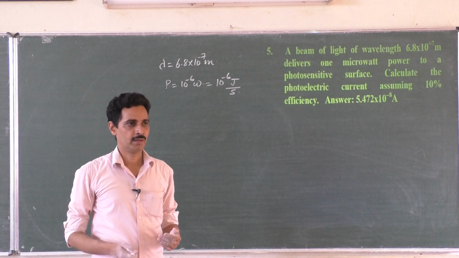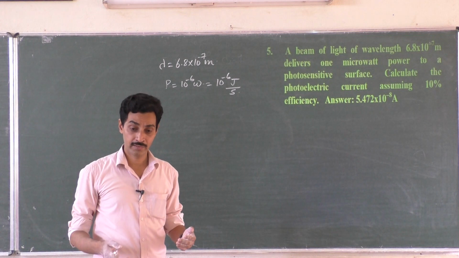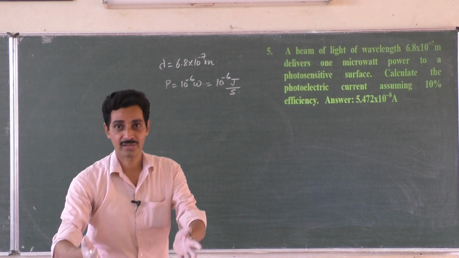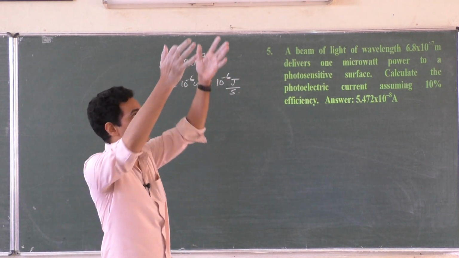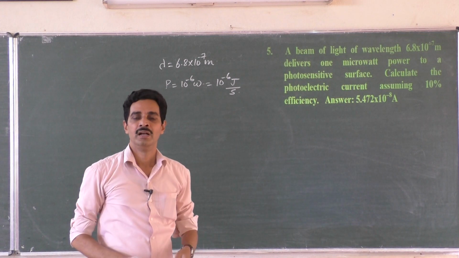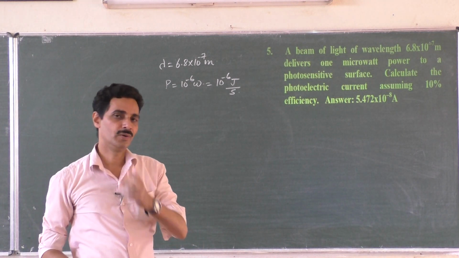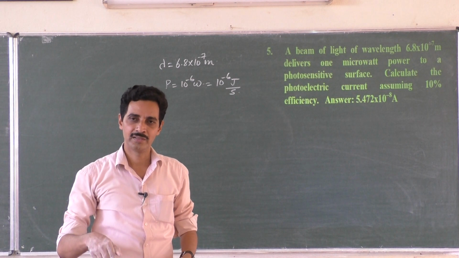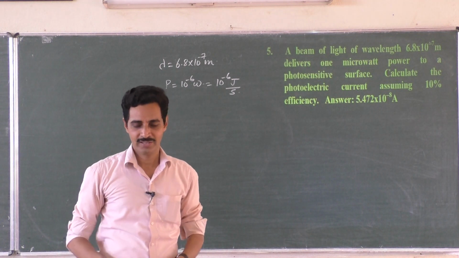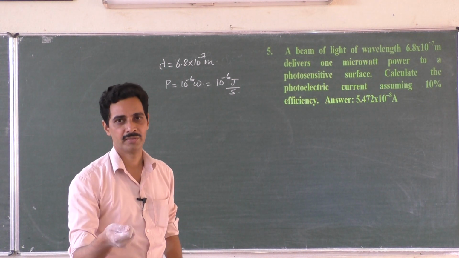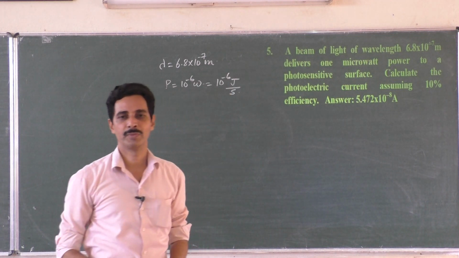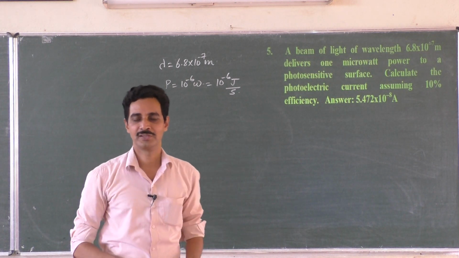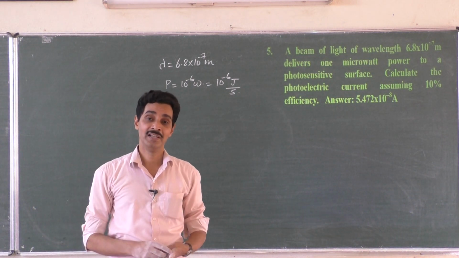A JCB or an earth mover can lift 100 kgs of soil from the bottom of the building and put it at the top of the building all at once. Can't you bring 100 kg of soil yourself? Daily, going from the ground floor to the top floor of your college, you take one glass of soil and put it at the top. When you do so for 2 or 3 months, you will get 100 kgs of soil shifted. But you have taken larger time. That is, your power is less.